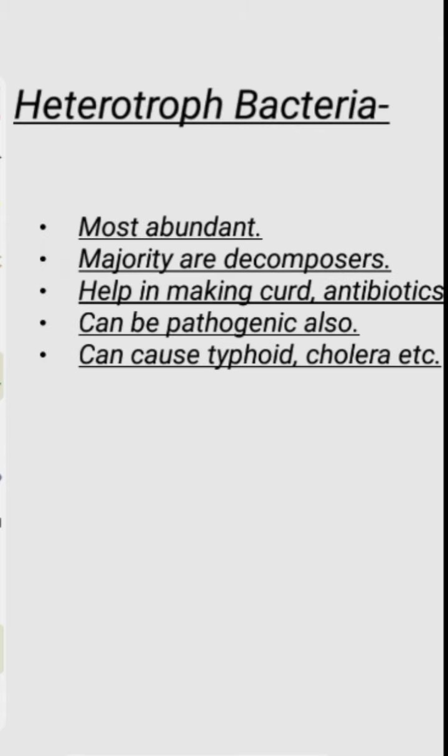Then the next type of bacteria are heterotrophic bacteria. We have already studied that heterotrophic bacteria are those bacteria which cannot prepare their own food. So either they are parasitic, that is they live inside or on a living host, or they are saprophytic, that is they feed on dead decaying matter. These kind of bacteria are the most abundant bacteria. Most of them are decomposers, that is they help in decaying of organic matter.